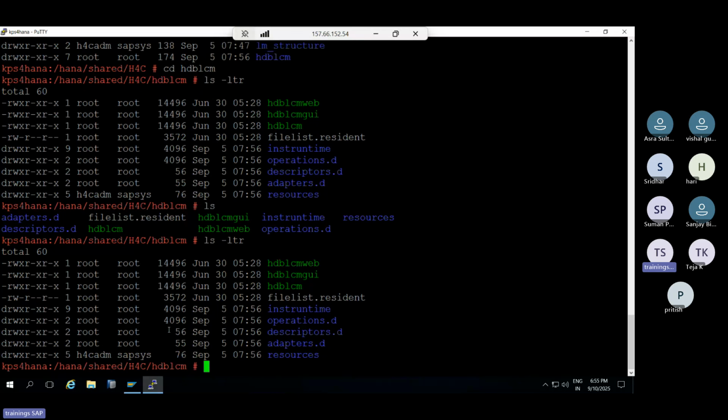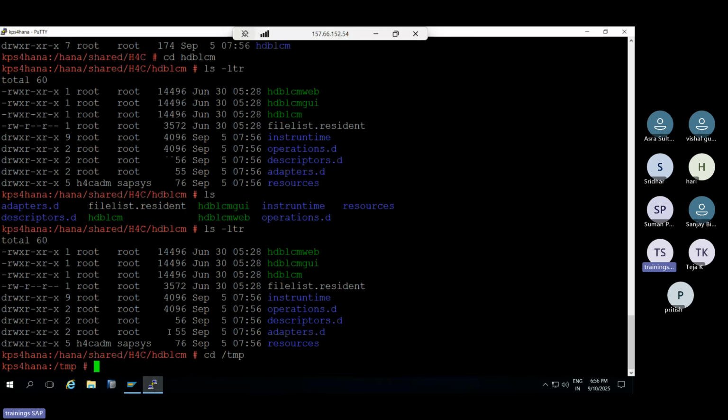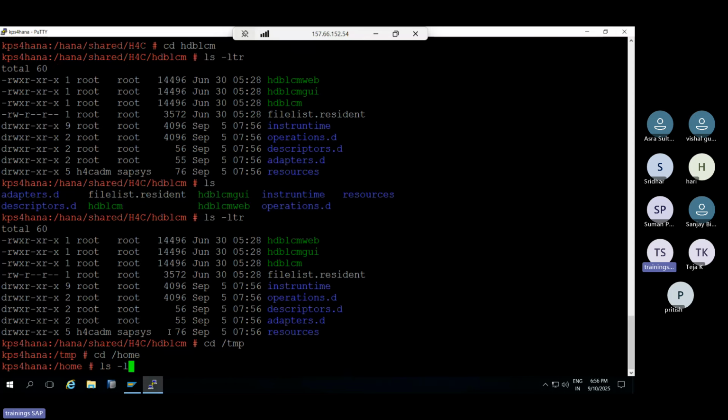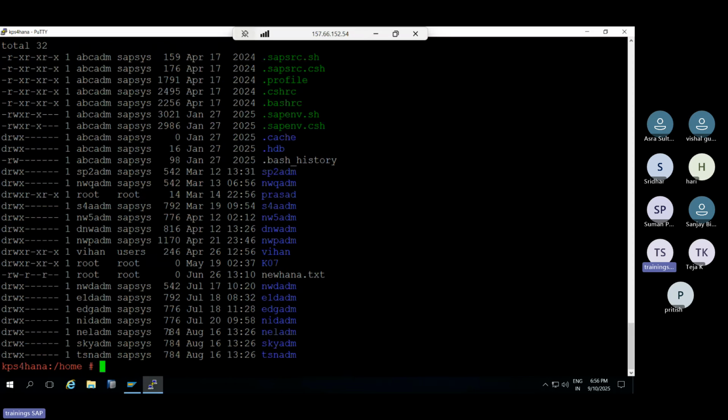Right? So, sir, I want to go to /tmp. Then you need to take /tmp. I want to go to /home. Right? So I want to create one file. Then use the touch command. Touch. So I want to create one file, ravi.txt.